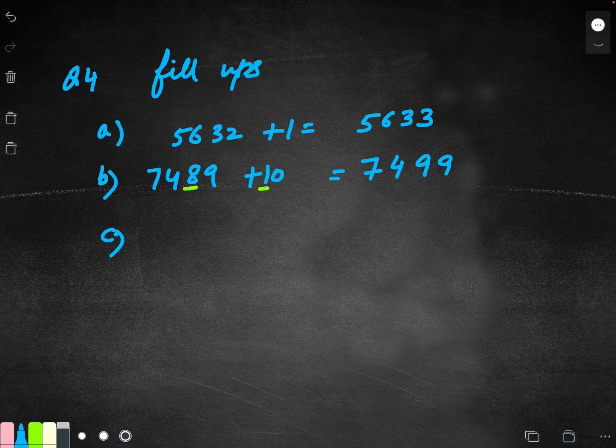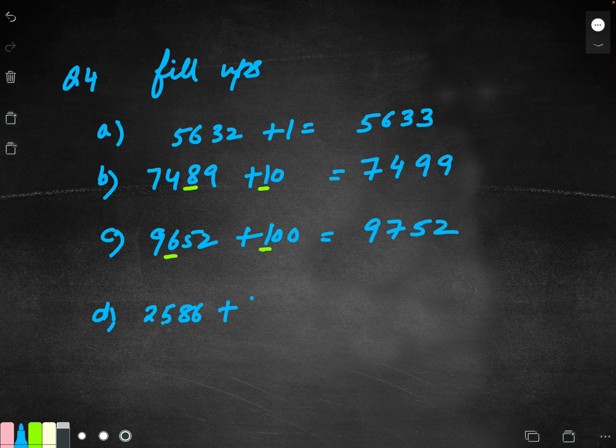C part, 9652, and you have to add 100 to it. So dear children, here the 1 has to be added at the hundreds place. So it will become 9752. D part, 2586 plus 1000. This 1 has to be added at which place? Thousands place. So your answer will be 3586. Clear?